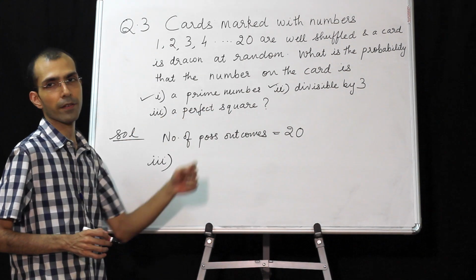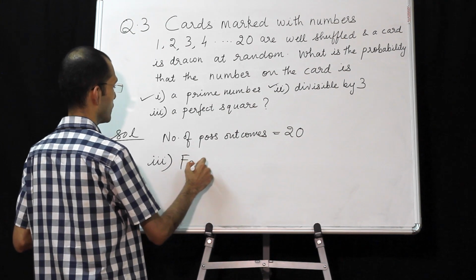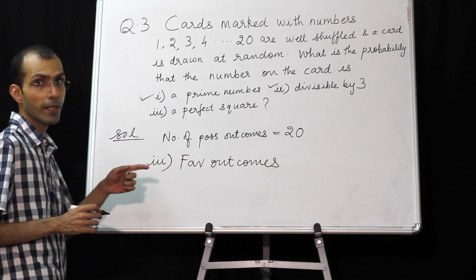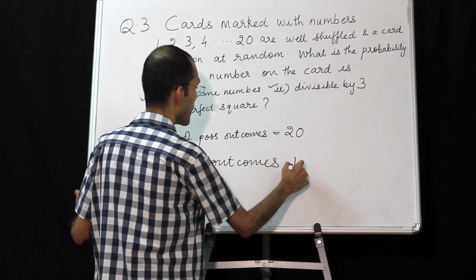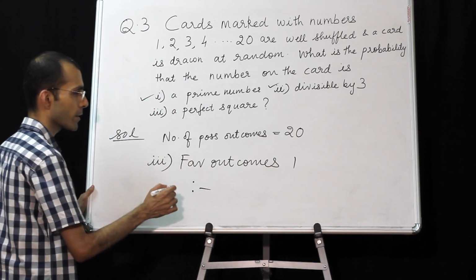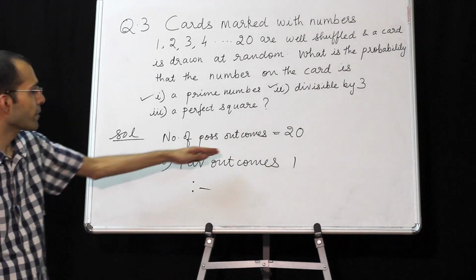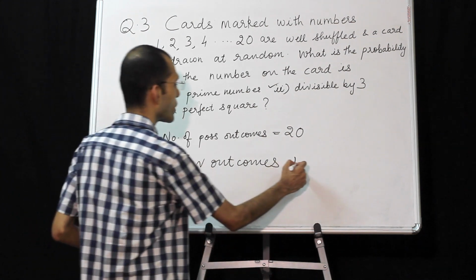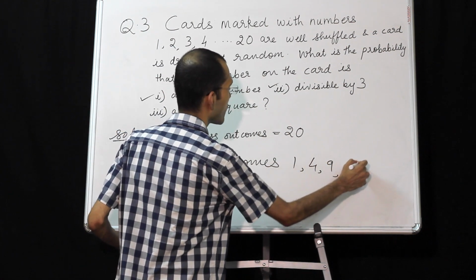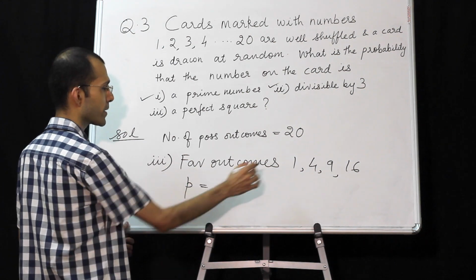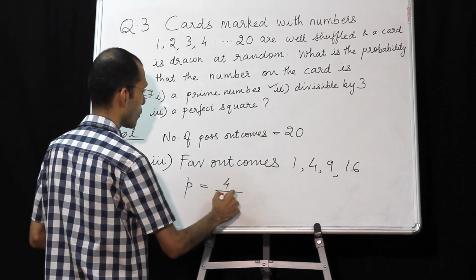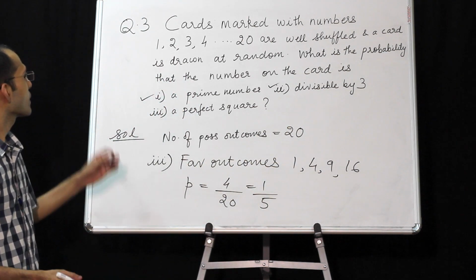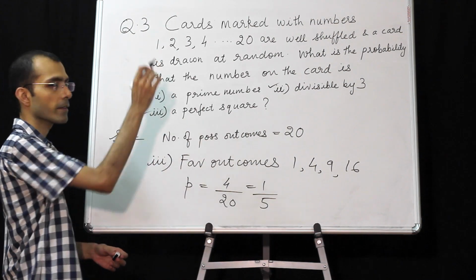A perfect square. So favorable outcomes, we'll have to definitely list it down. So 1 is a perfect square. Never write it like this, it will be mistaken for -1. Just write favorable outcomes are over. 1 is a perfect square, 4 is a perfect square, 9 and 16. So what is the probability? 1, 2, 3, 4. 4 by 20. 1 by 5. This completes your question 3.